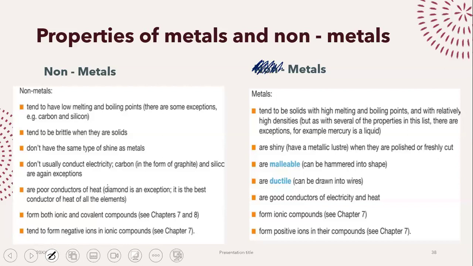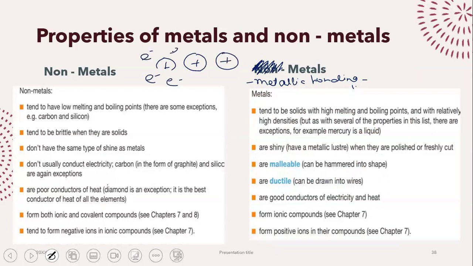What is the reason that metals have high melting points and boiling points? The reason is something known as metallic bonding. What is metallic bonding? Metallic bonding is the electrostatic force of attraction between the positive ions and the sea of delocalized electrons.